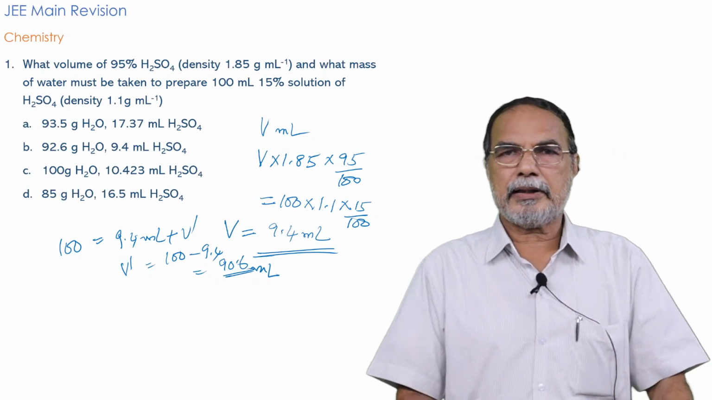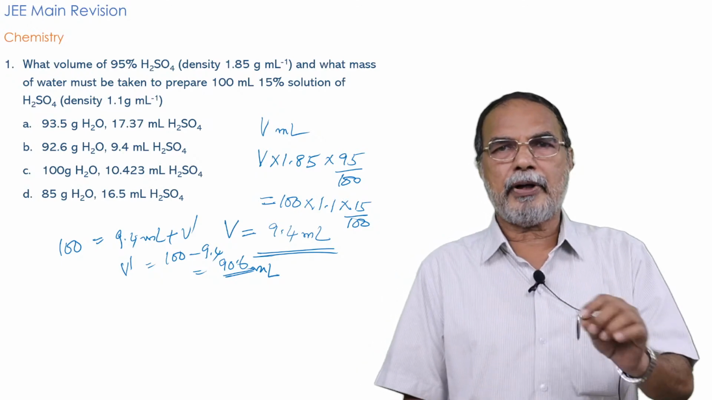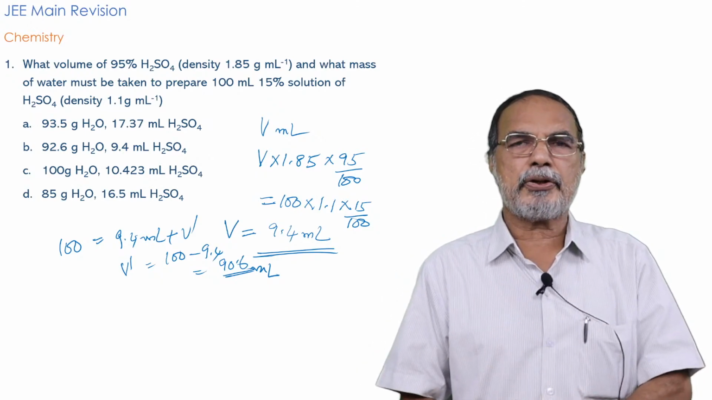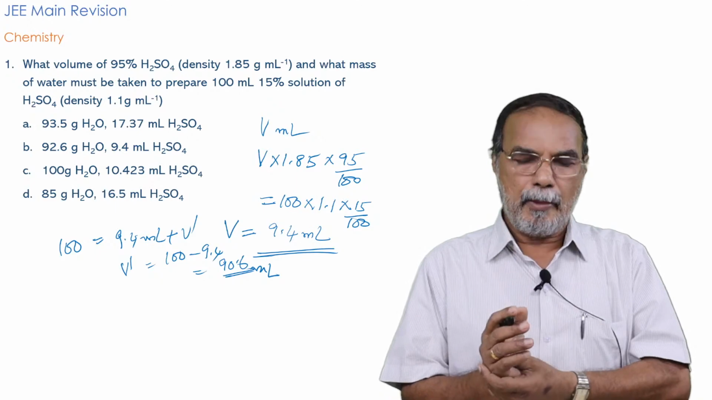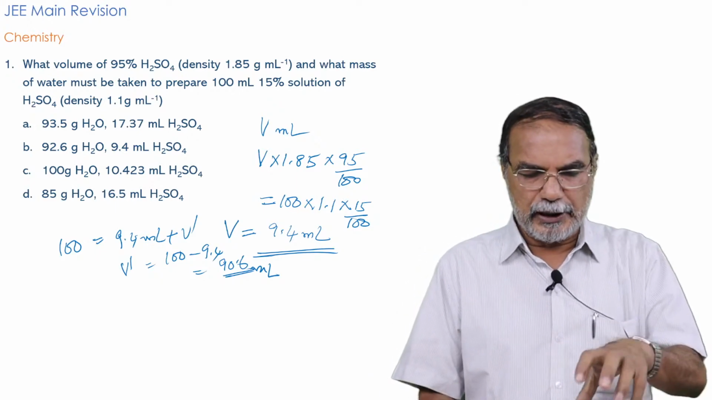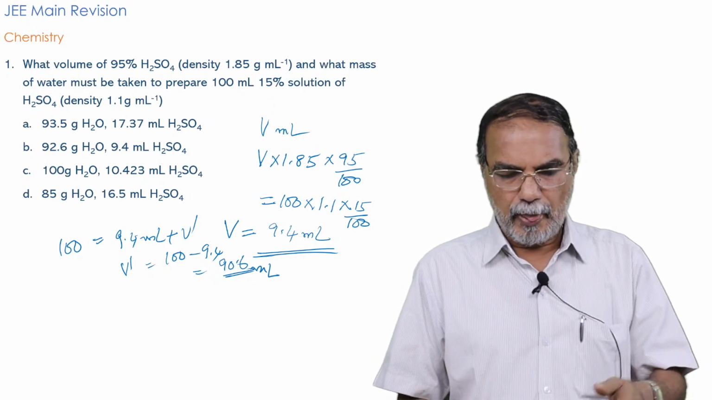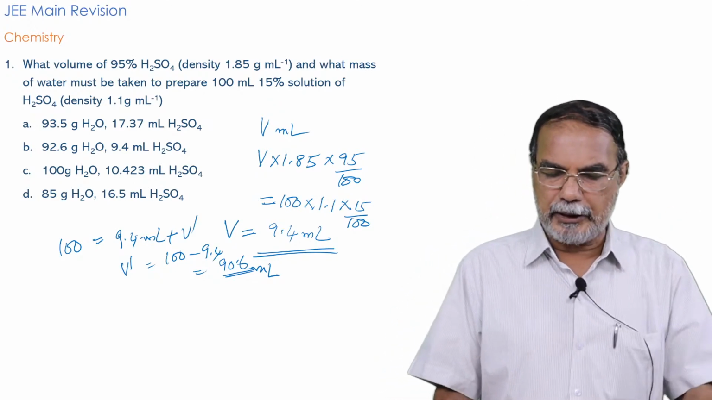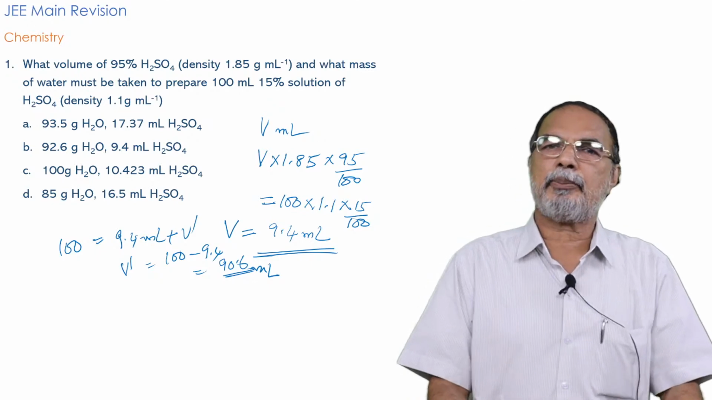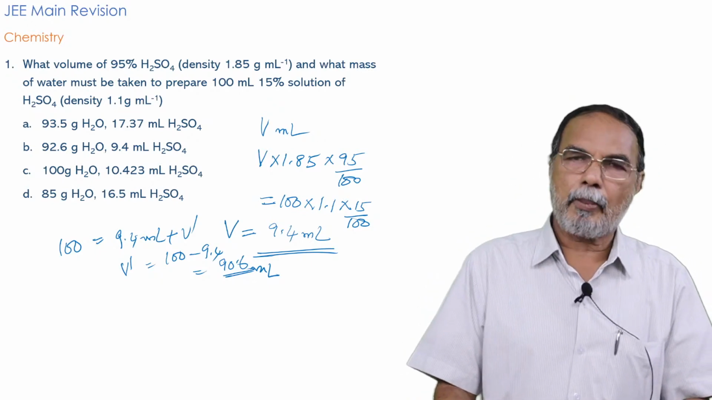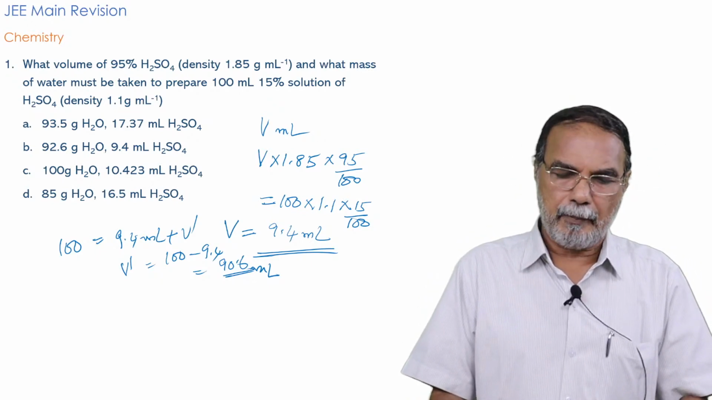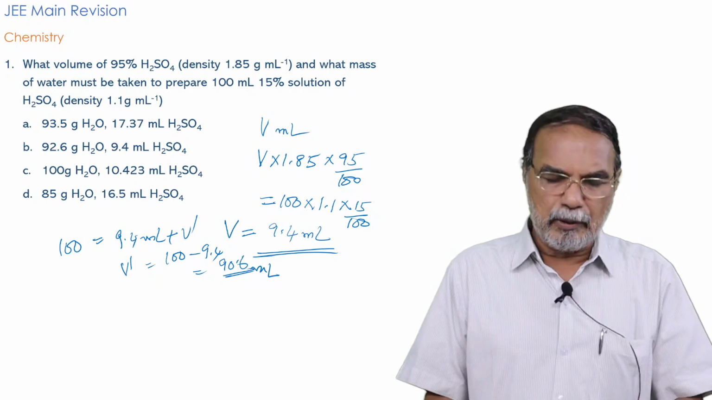Perhaps the slight difference is due to the fact that there may be some volume change during mixing of the two solutions, but it doesn't matter. Out of the 4 answers given, the correct answer is B, as you know, because the correct answer is judged by the first answer, that is 9.4 ml sulfuric acid. I hope it is perfectly clear. Okay, shall we move to the next question?